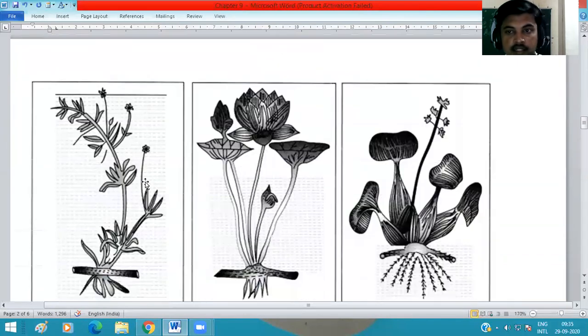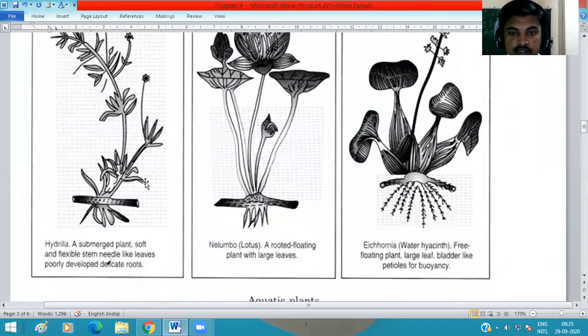Okay, here some pictures are there. These are pictures of aquatic plants. The first one is hydrilla. It is a submerged plant. It has a soft and flexible stem, leaves like needles, and poorly developed delicate roots.